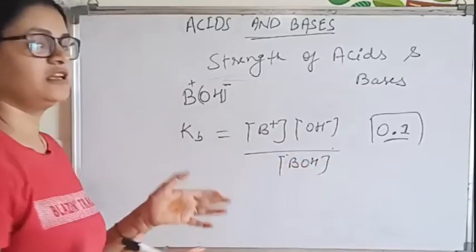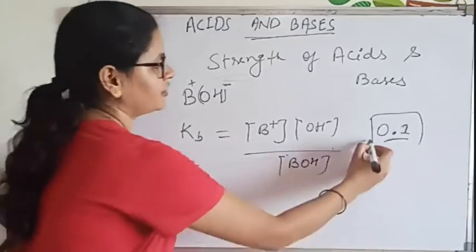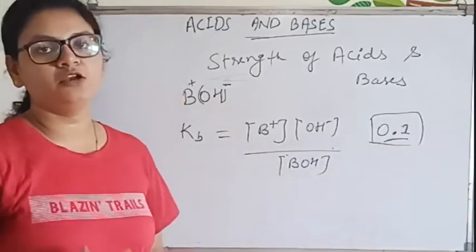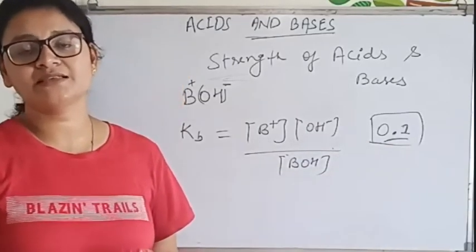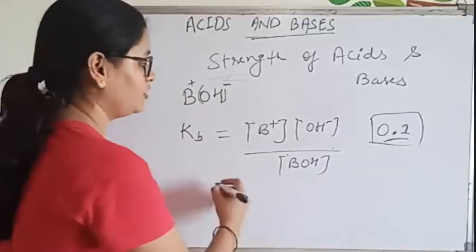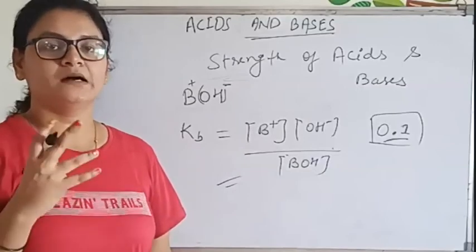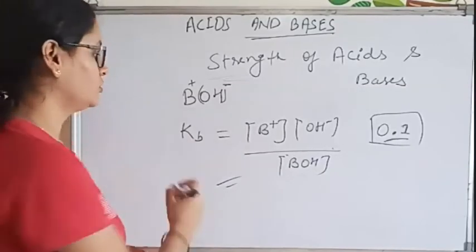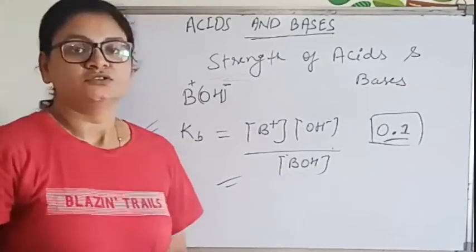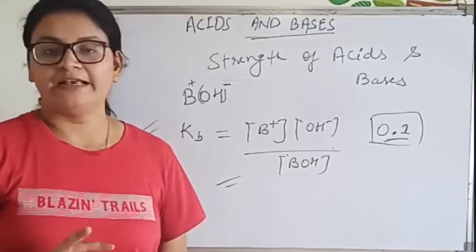Here, similarly, values will be given, and if the value comes more than 0.1, your base will be a strong base, and if the value comes lesser than 0.1, your base will be a weak base. So like that.